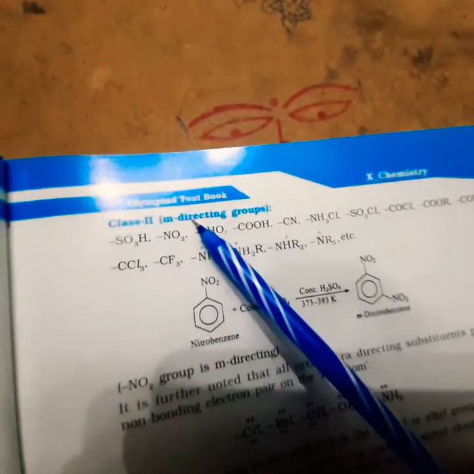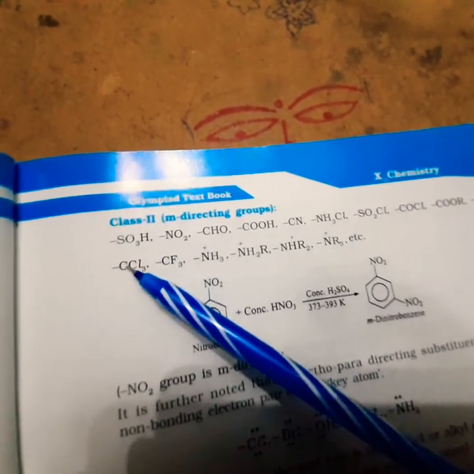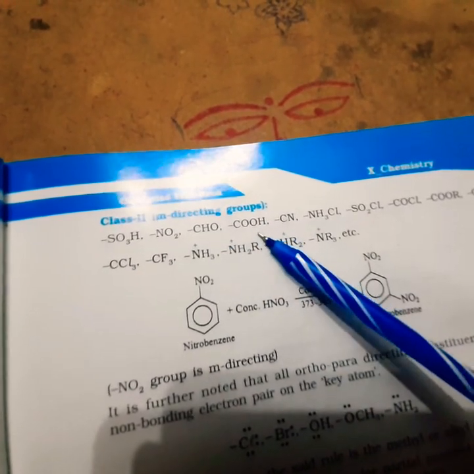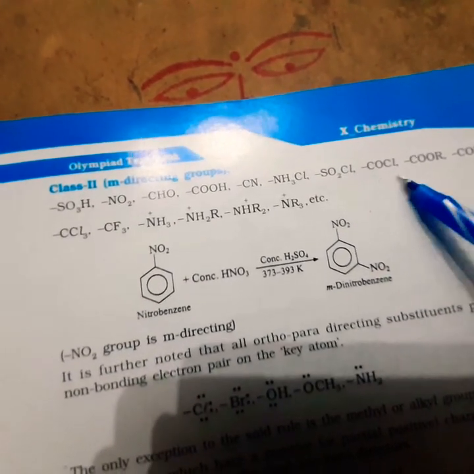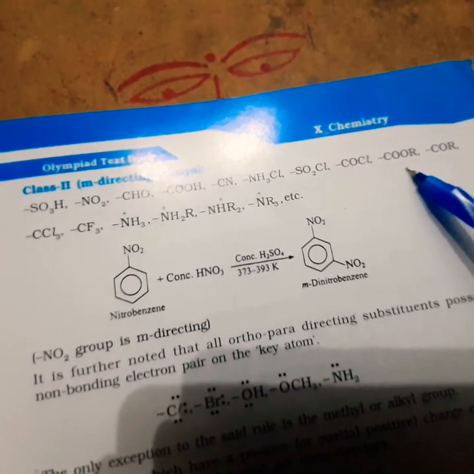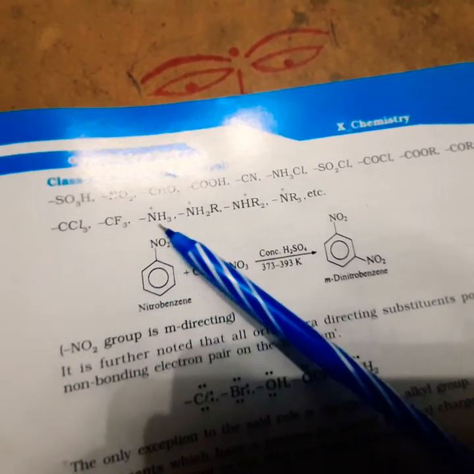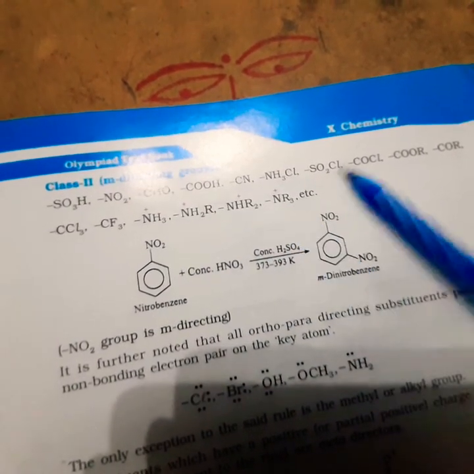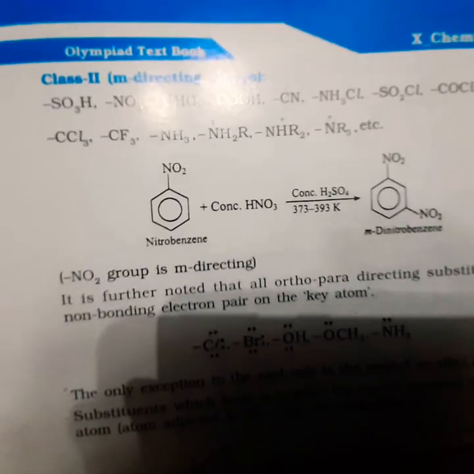Now let me read these meta directing groups, friends. SO3H sulfonic acid, SO3H, NO2, CHO aldehyde group, acid groups, CN, NH3Cl, SO2Cl, COCl meaning carbonyl chloride, ester, COO or CO, CCl3 that is trichloromethane, trifluoromethane, NH3 plus, NH2R, primary, secondary, tertiary, etc. These are meta directing groups, friends. Hope you understood this concept, friends. Okay, thank you.